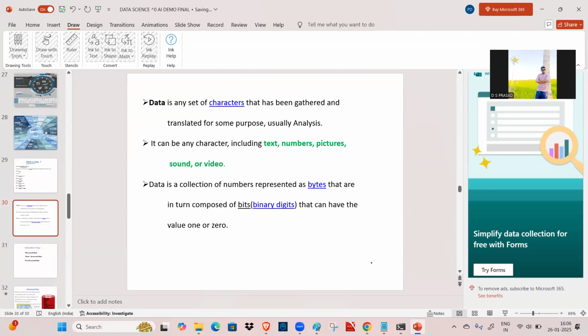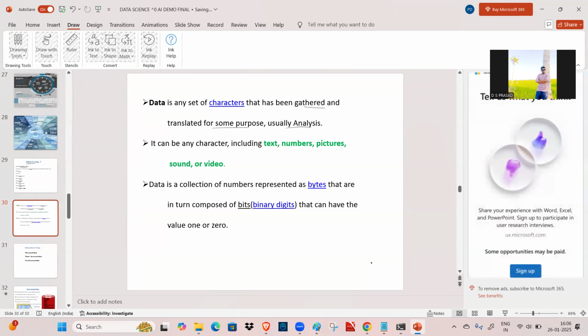Now let's see, data is any set of characters that has been gathered and translated for some purpose, usually analysis. These characters can be text, numbers, pictures, sound, and video. Sound means audio files. Data is a collection of numbers represented as bytes, which are in turn composed of bits, binary digits that can have the value of 1 or 0 only. Like a binary format, we save it.